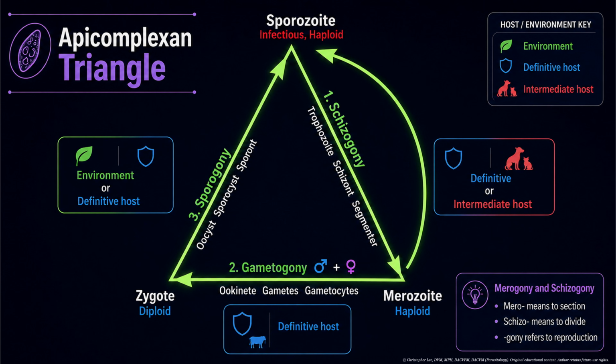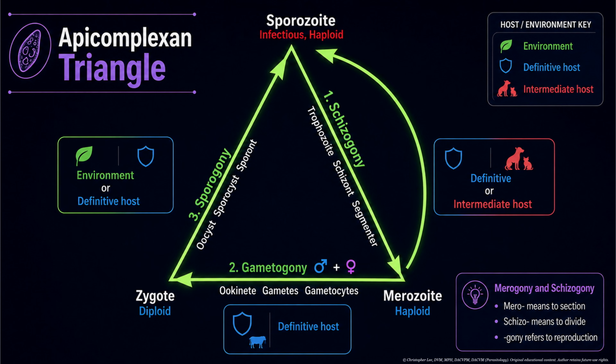Now let's introduce the apicomplexan triangle. The word apicomplexa is useful. Api or apical points to the apex, the tip, and complex refers to a group of specialized structures. These organisms use the apical complex to invade host cells. So the name itself reminds us these are cell-invading protozoa. The triangle gives everybody a simple map of a life cycle that can otherwise feel like a blender full of vocabulary. There are three big processes to track.